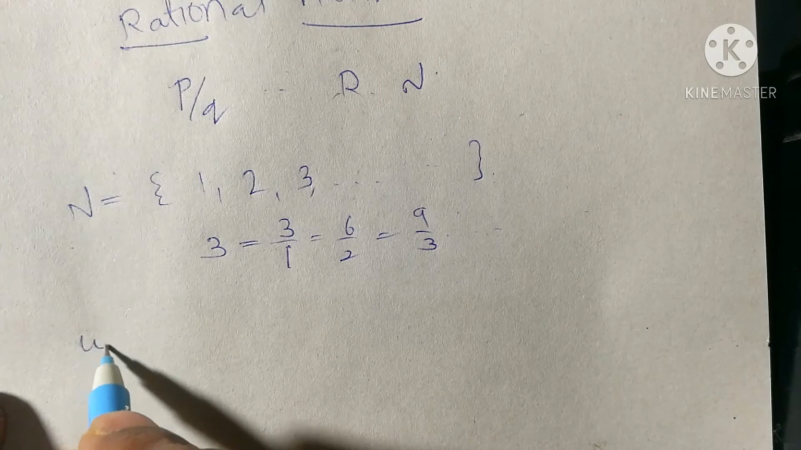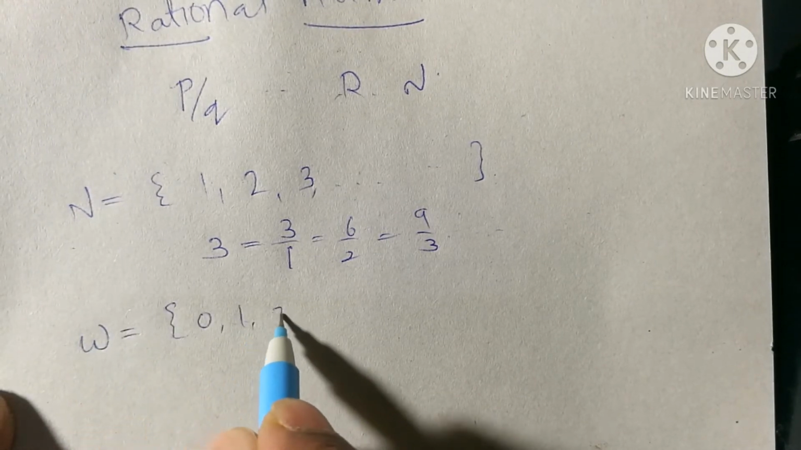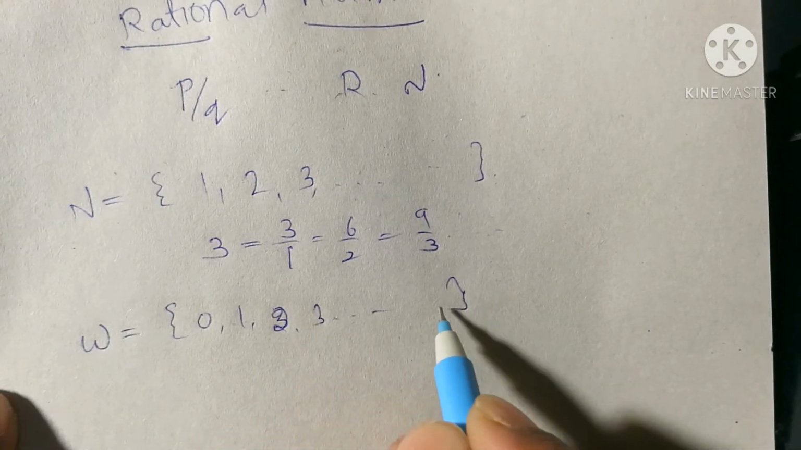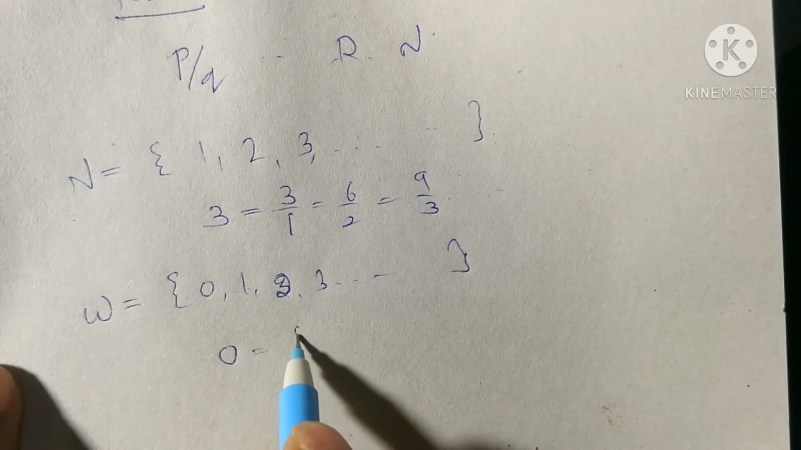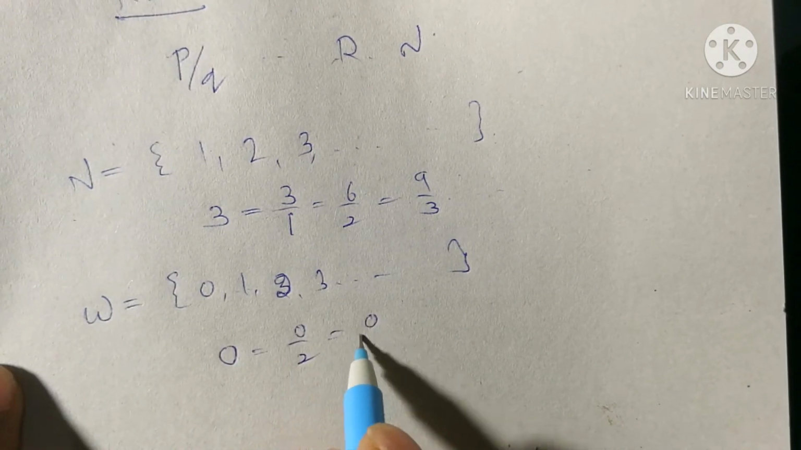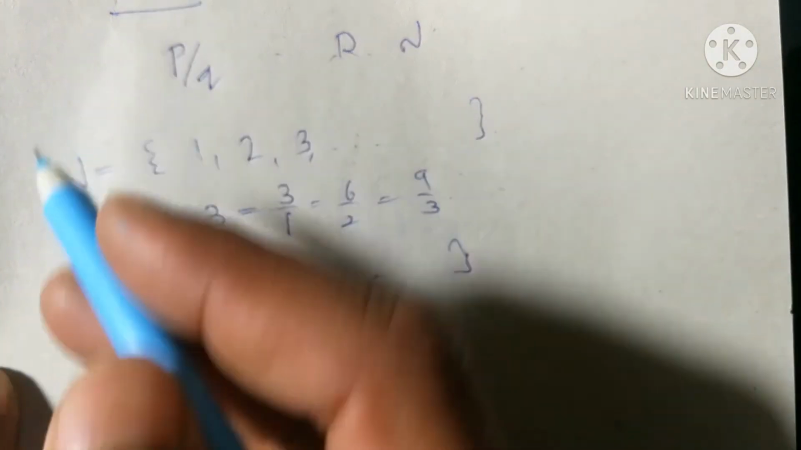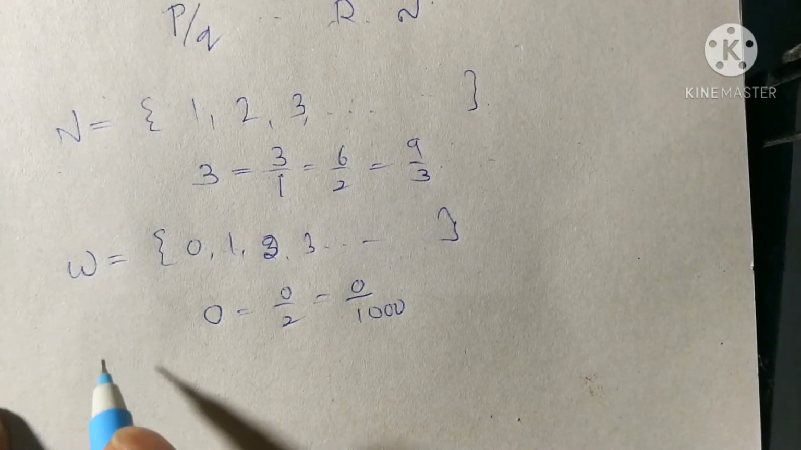If you consider the set of whole numbers, just 0 will be extra there: 0, 1, 2, 3, and so on. You also know that 0 can be written as 0 by 2, or 0 by any number you like, isn't it? So all whole numbers are also rational numbers, isn't it? All whole numbers are rational numbers.